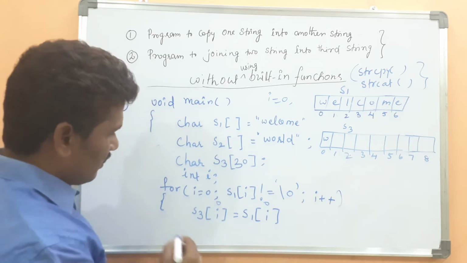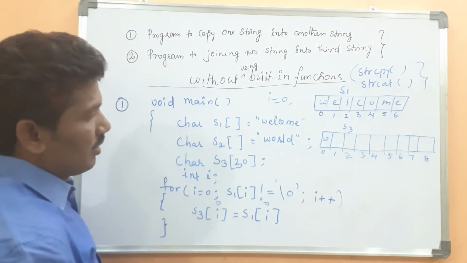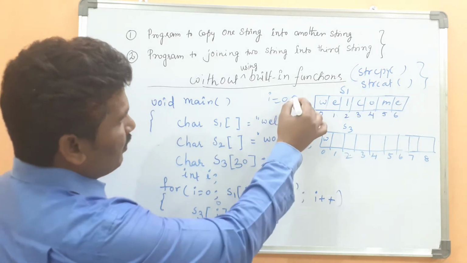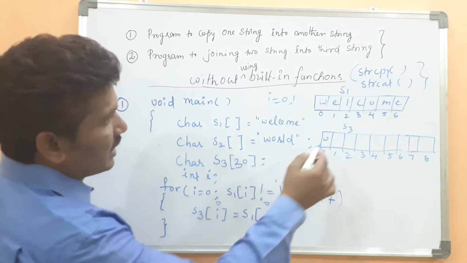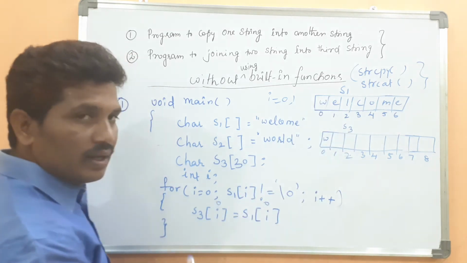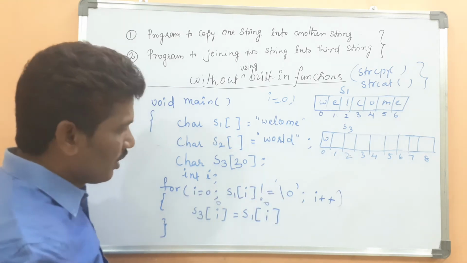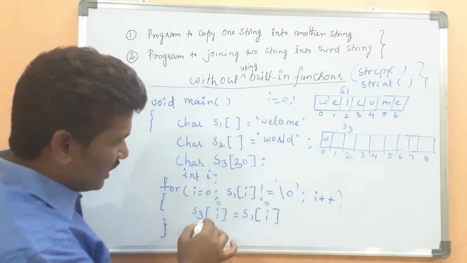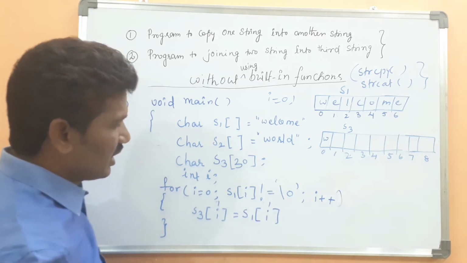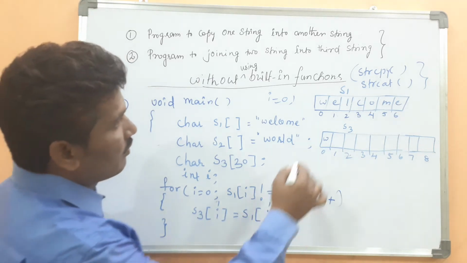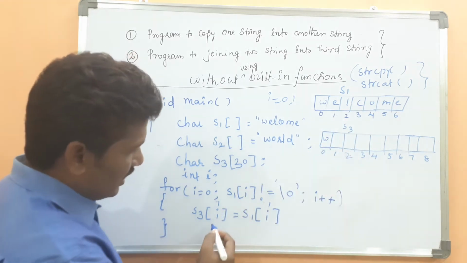Then again, i is incremented by 1. The i value becomes 1. S1 of 1 is E. It is not equal to null, so the condition is true. Then s3 of 1 equal to s1 of 1, so E will be placed here.